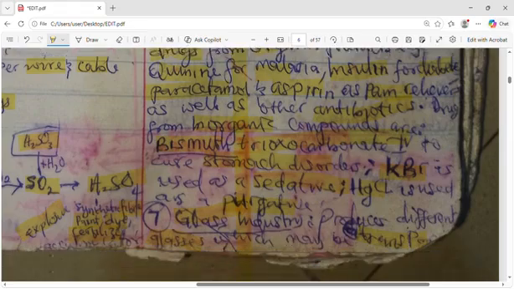So then also mercury chloride, this one can be used as a purgative to purge someone that is not able to digest, the food is not digesting. So the mercury chloride can help as a purgative.